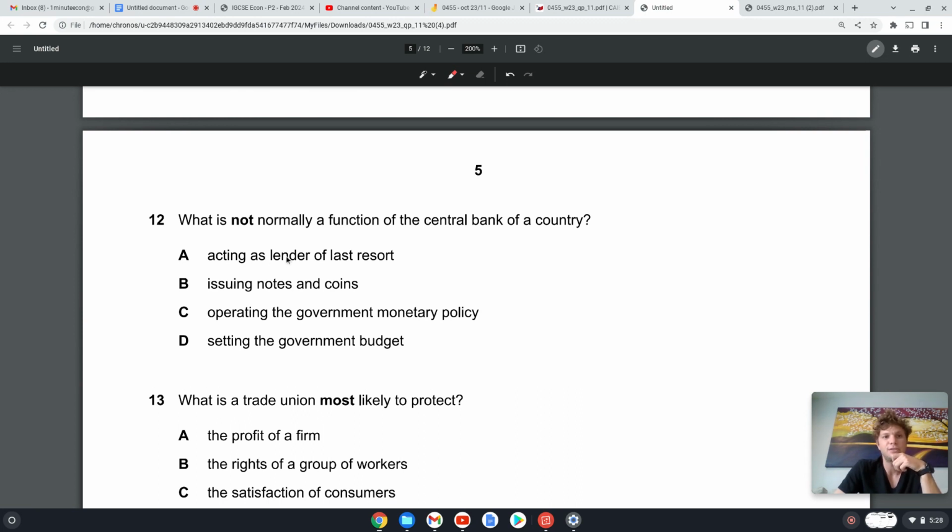Yes, so when commercial banks that you and I or businesses use run out of money, they normally try to loan from each other. But sometimes a lot of the banks don't have cash available, so then they will borrow from the central bank. That is the lender of last resort.